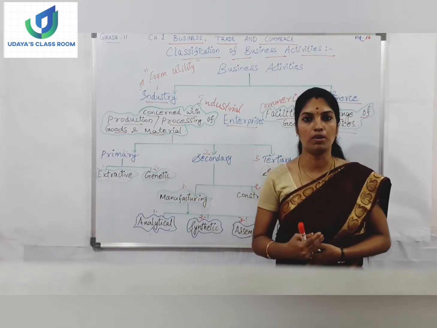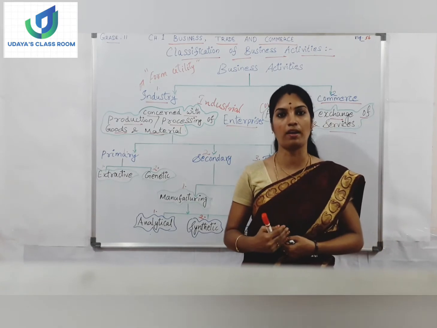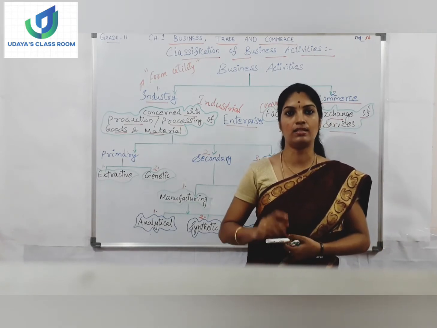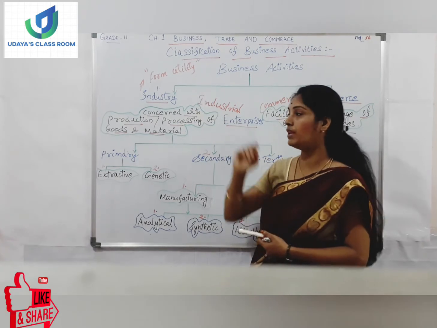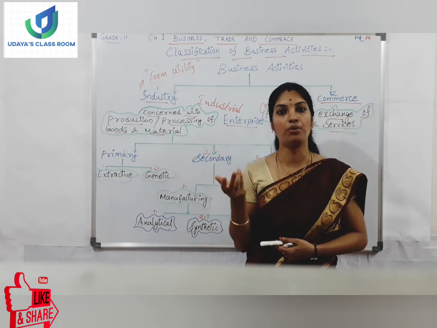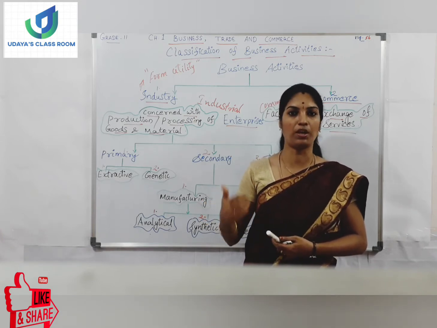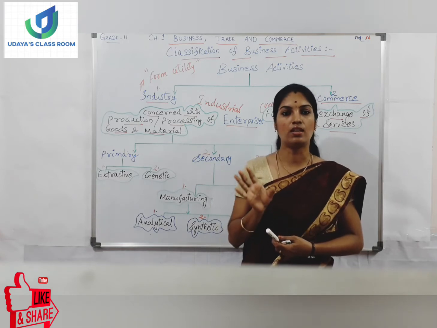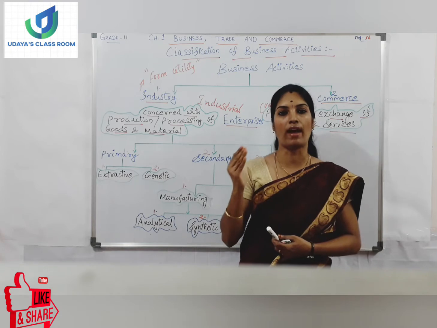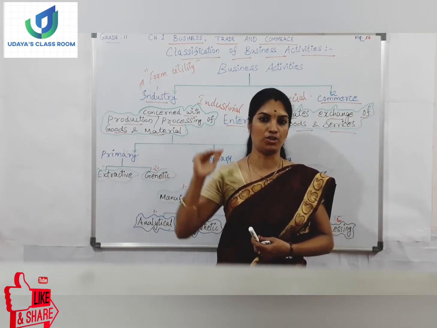As a consumer, if we need some product or have any requirement, how are we getting it? Because of the industries. They are creating form utility, converting one form of raw material into another form. That is how we are using it. Utility means we are using it. So industries are creating form utility, converting factors of production into forms that are required by consumers.